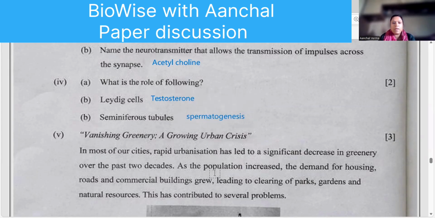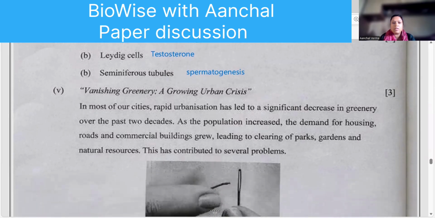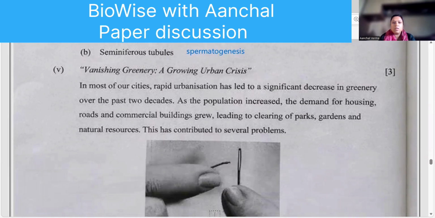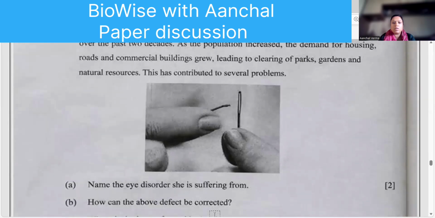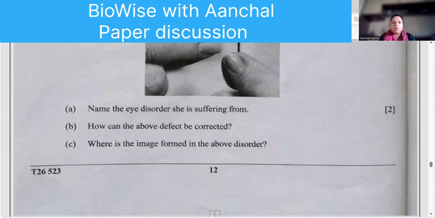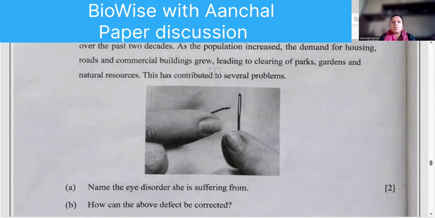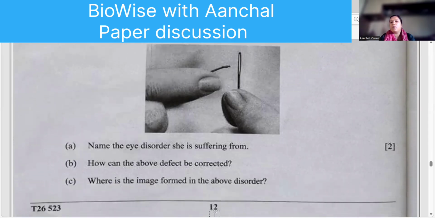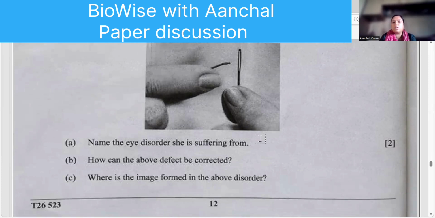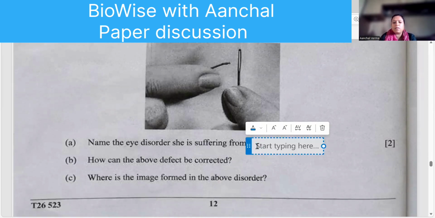Next one. Vanishing greenery, a growing urban crisis in most countries. Okay, something went wrong here, the question has some problem. The question was related to the eye. Name the eye disorder. What was it? Hypermetropia.